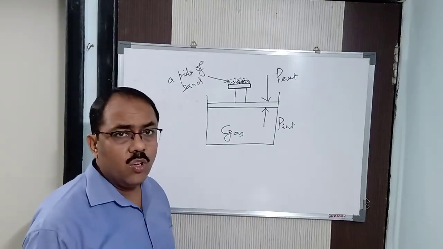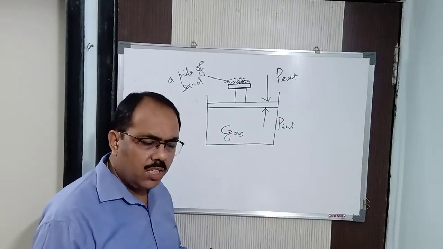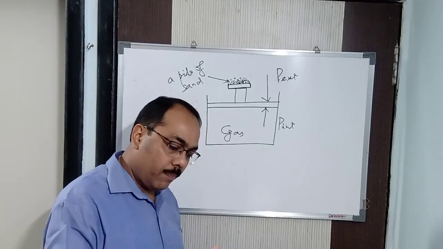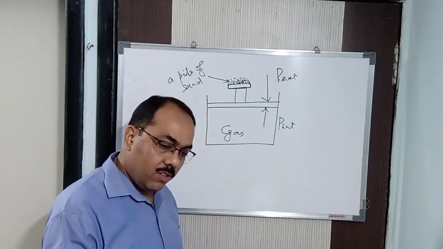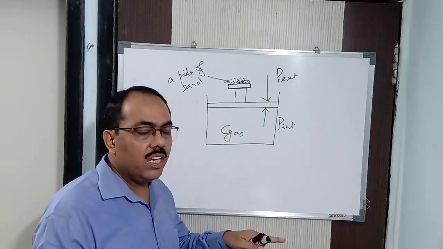But this is very slow. As I said, it will go up and down and then it will come. Do you think it is going to be very fast? In this way it will go and it will remain. No, slowly it will go up, slowly it will come down, again slowly it will go up, and at a particular point after a long time you will see it remains in equilibrium.